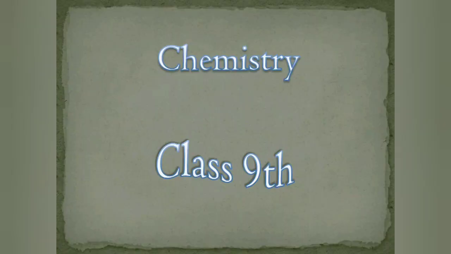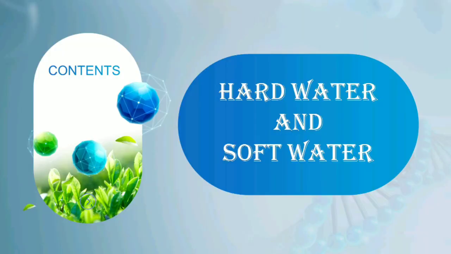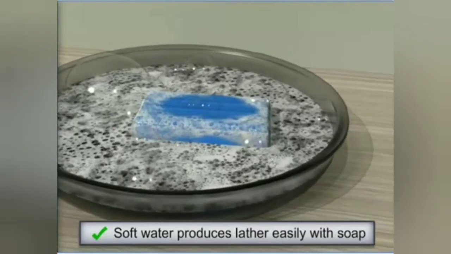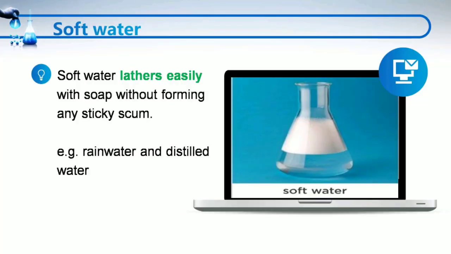Here is your chemistry teacher, and in this video we are going to study the last topic of chapter water. This topic is hard water and soft water. We can know whether the given sample of water is hard or soft just by dissolving some amount of soap in it. Soft water lathers easily with soap. So we can say that the water that lathers easily with soap without forming any scum is called soft water. Rainwater and distilled water are the two examples of soft water.